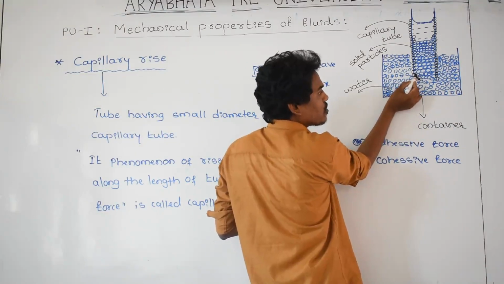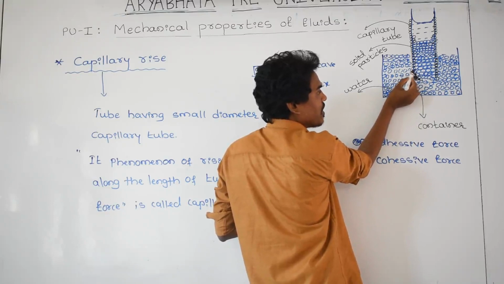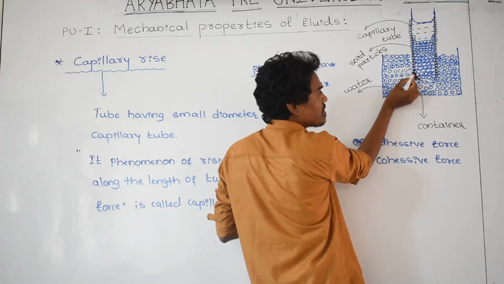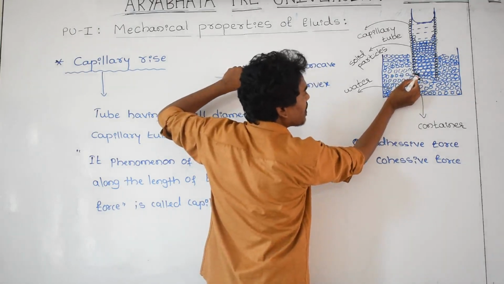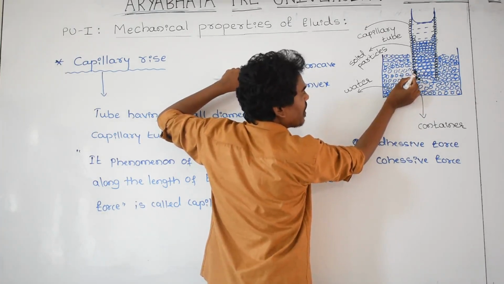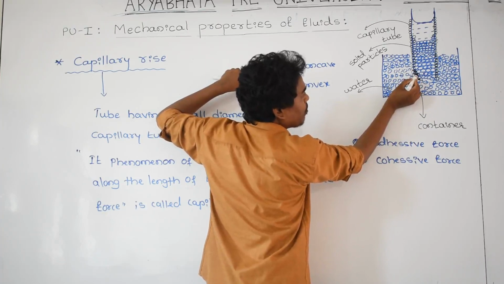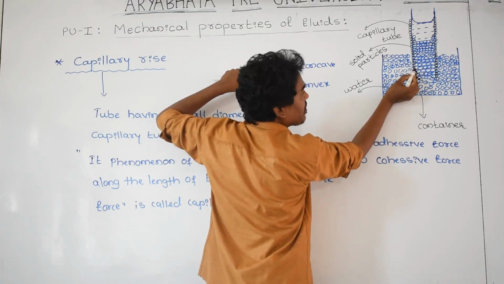Again between this water and the glass particle, there is cohesive and adhesive. Adhesive is greater than cohesive. Cohesive is downward, adhesive is upward. That's why this water particle is rising here. Again here, between glass particle and water particle, adhesive is there. Between water particle and water particle, cohesive is there. Cohesive is less, adhesive is more. That's why this water particle is rising here.